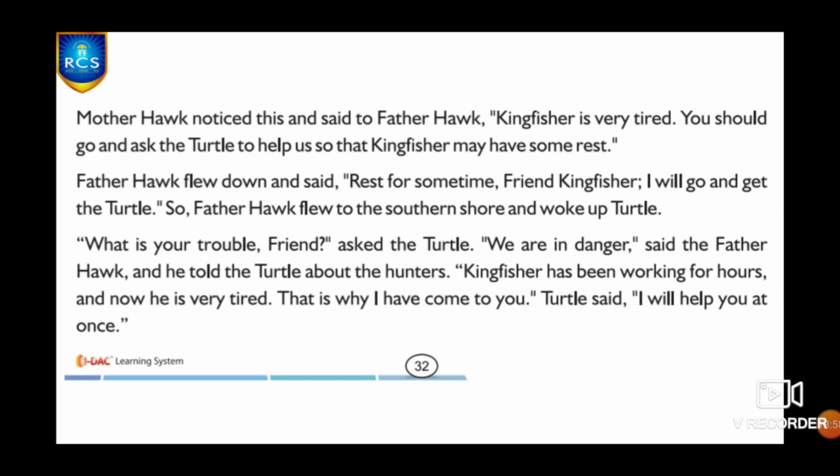"We are in danger," said Father Hawk, and he told the turtle about the hunters. "Kingfisher has been working for hours and now he is very tired. That is why I have come to you." The turtle said, "I will help you at once."